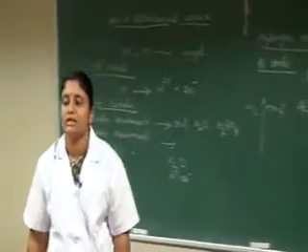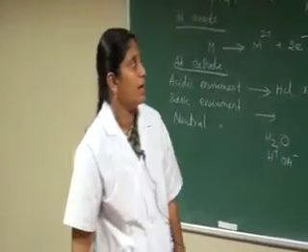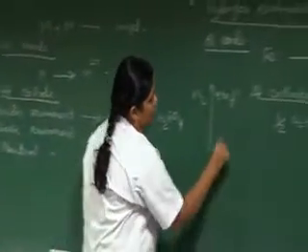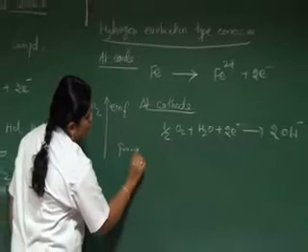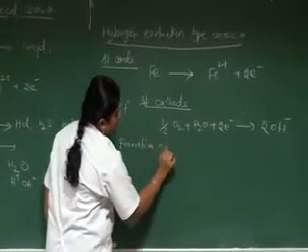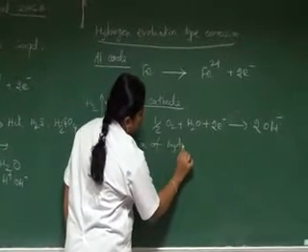This is the hydrogen evolution type corrosion, and the other is the formation of hydroxide ion.